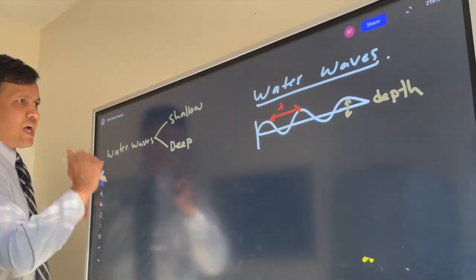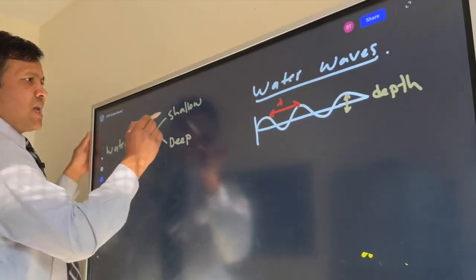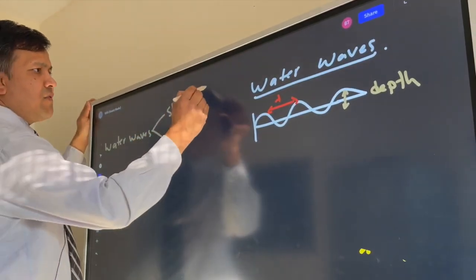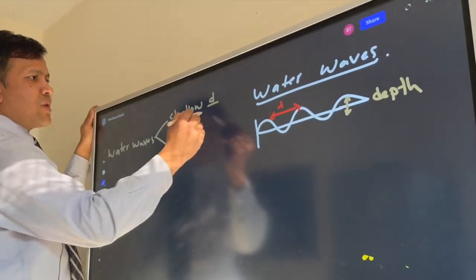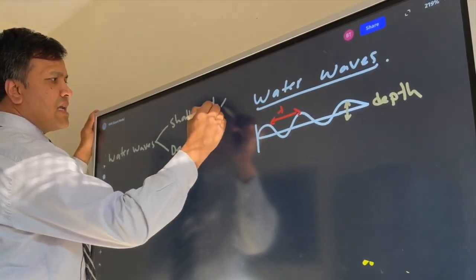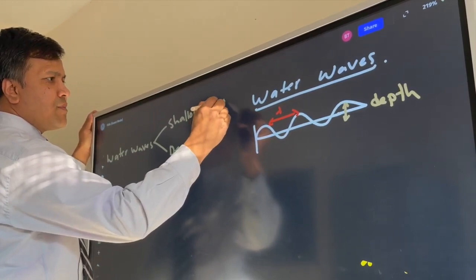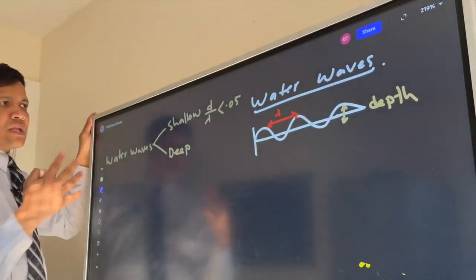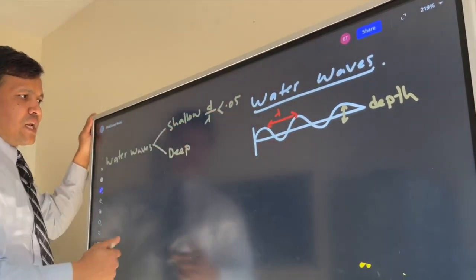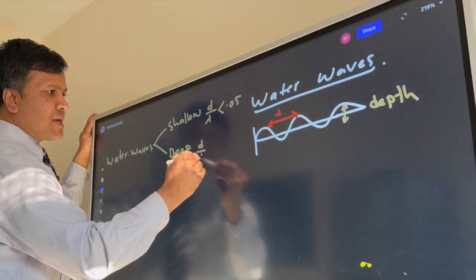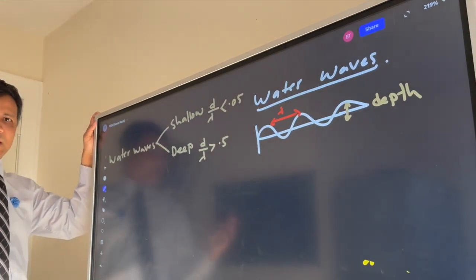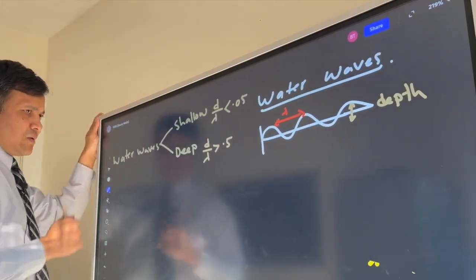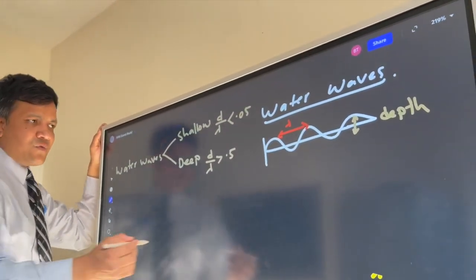Now let's do the shallow water first. For shallow water, we put d over lambda. When d over lambda is less than 0.05, then we consider that shallow. And when d over lambda is more than 0.5, then we call it deep water. Now let's first write down the formula.